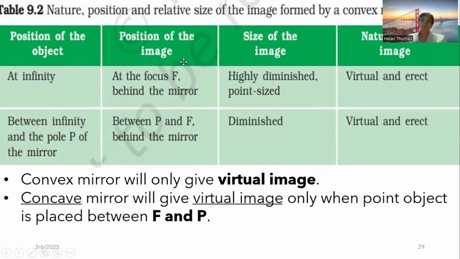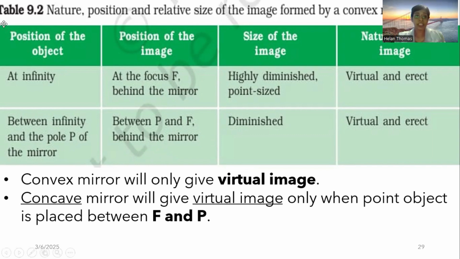And remember, a convex mirror will only give you virtual images. Okay, a convex mirror can only give you virtual images, while a concave mirror will give you virtual as well as real images based on where the object is placed. Concave mirror will give a virtual image only when the point object is placed between F and P. Okay, remember that it comes in as a PYQ in many question papers.